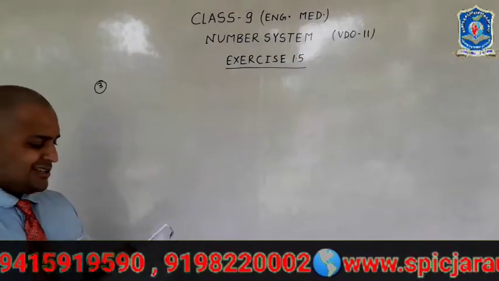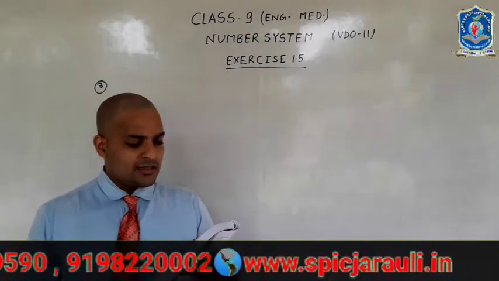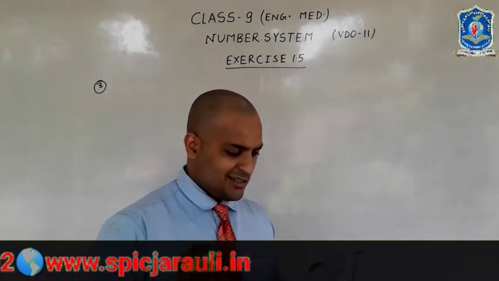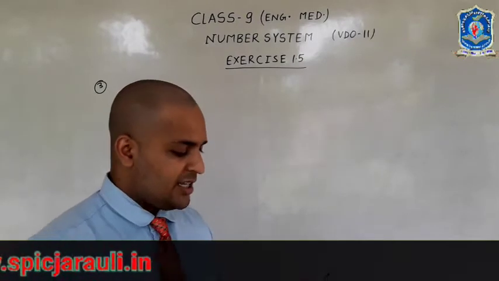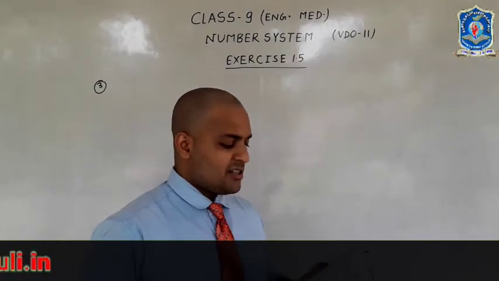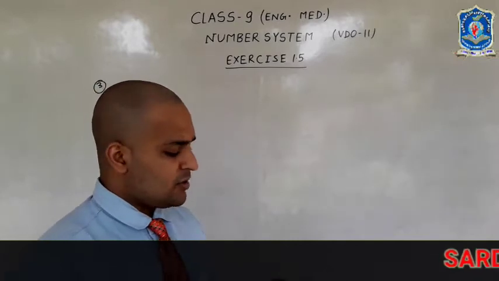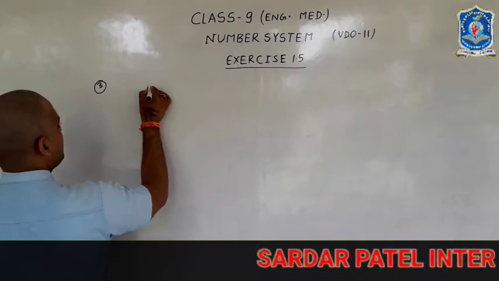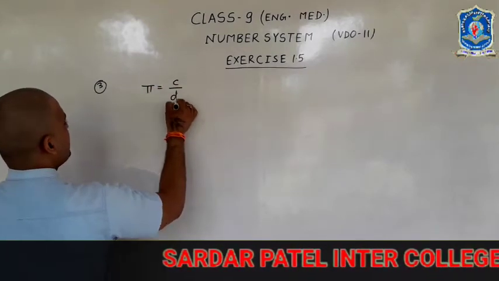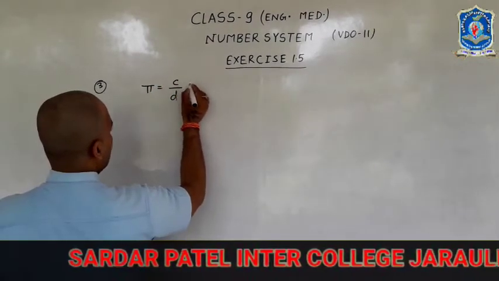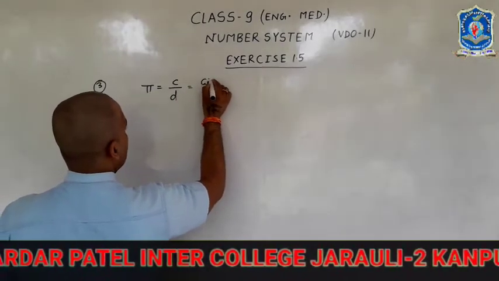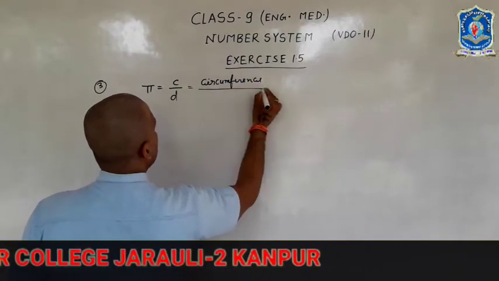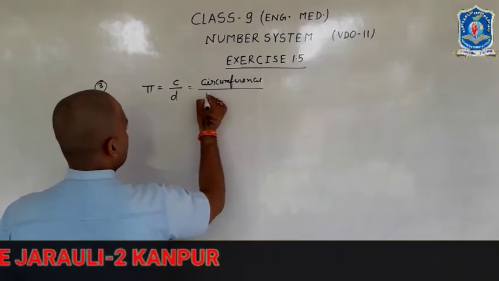Question number 3 says: recall, pi is defined as the ratio of the circumference, say C, of a circle to its diameter, say D, that is, pi is equal to C upon D. This seems to contradict the fact that pi is irrational. How will you resolve this contradiction? Here pi is equal to C upon D, where C is the circumference of the circle and D is the diameter.